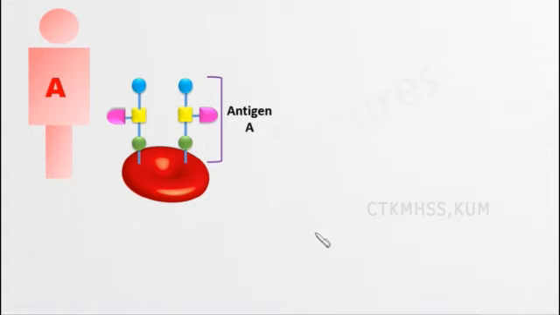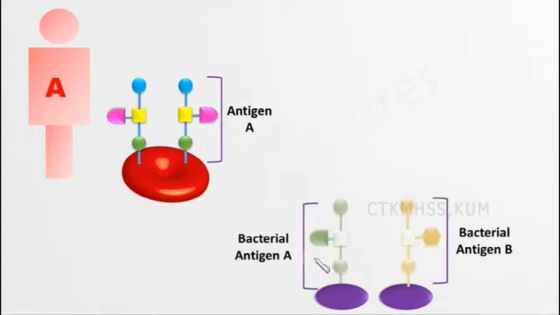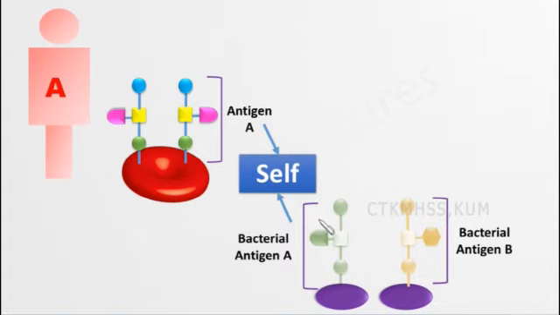Now what happens is, this antigen A recognizes the bacterial antigen A and thinks it is self, because this is also antigen A and this is also antigen A. So no reaction or response will be made. But what will be new is only this antigen B. So it realizes this as non-self.